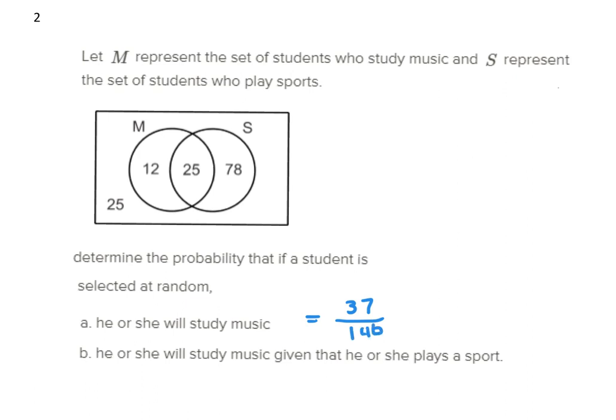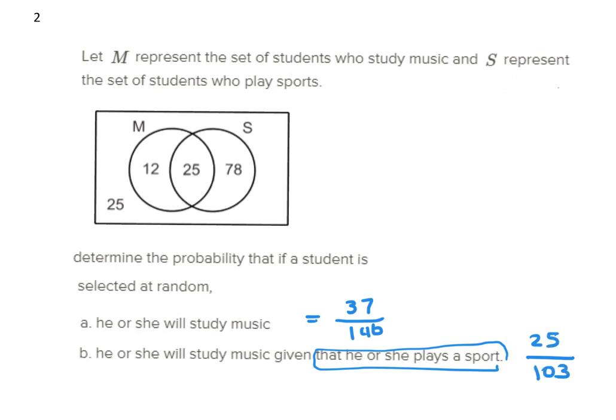Now for B. He or she will study music given that he or she plays a sport. So this is conditional. He or she plays a sport. So how many of them play a sport? 25 plus 78, which is 103. From the 103, how many of them study music? 25. So 25 over 103.